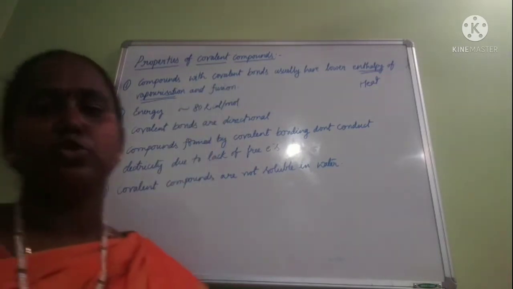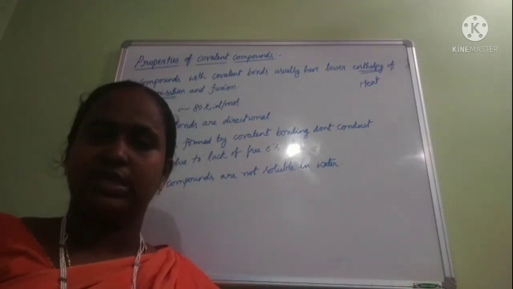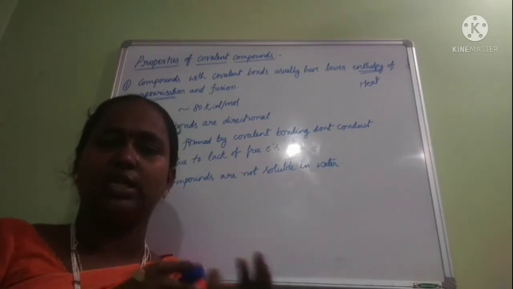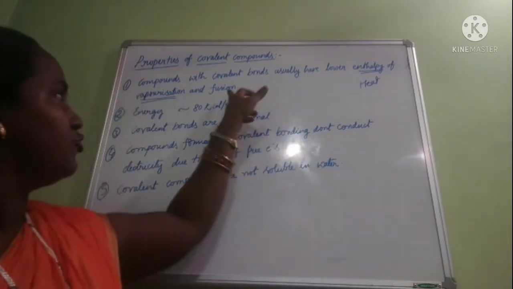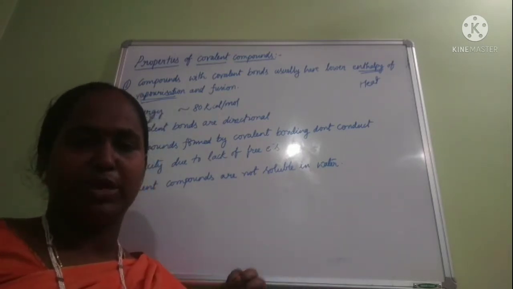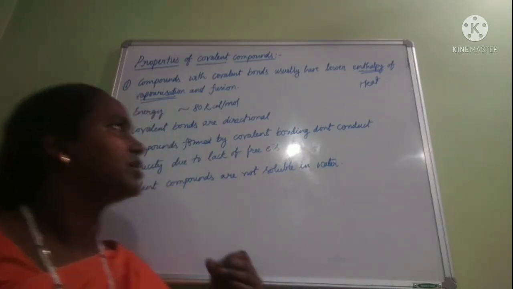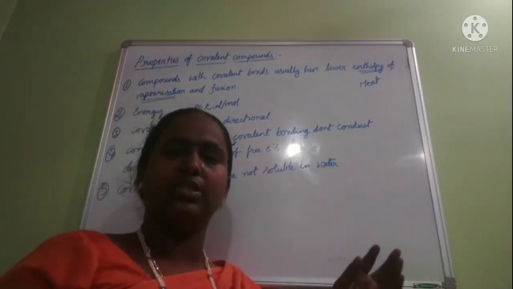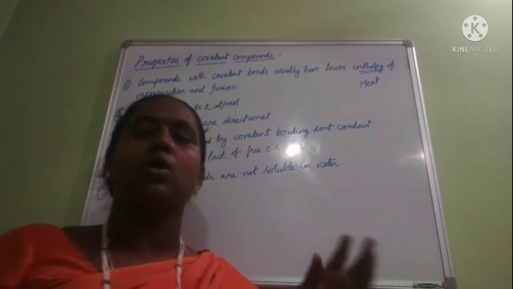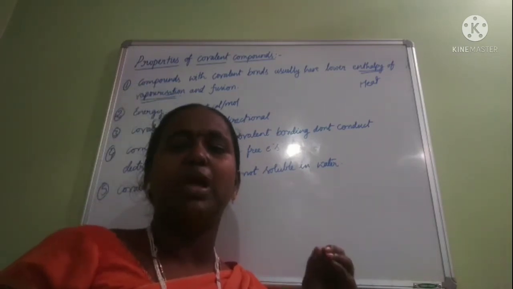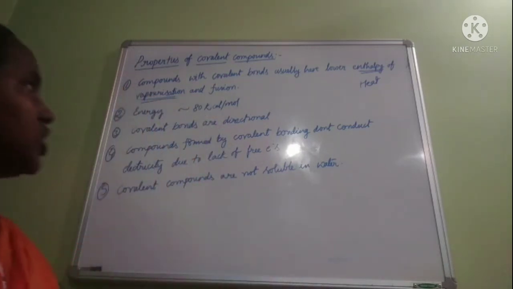And fusion means, if it is present in liquid state, for example water, if we keep the water in the fridge, what will happen? It will become ice. That means fusion takes place. While the ice forms, some energy will be liberated. That means the compounds which have covalent bonds will have less enthalpy of vaporization and at the same time less enthalpy of fusion also.